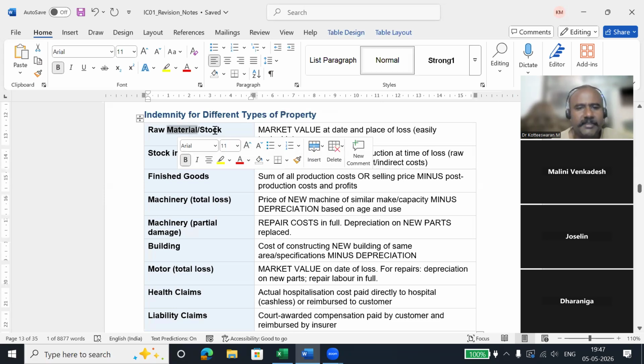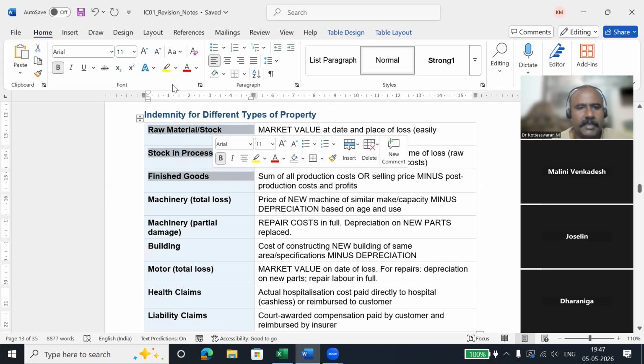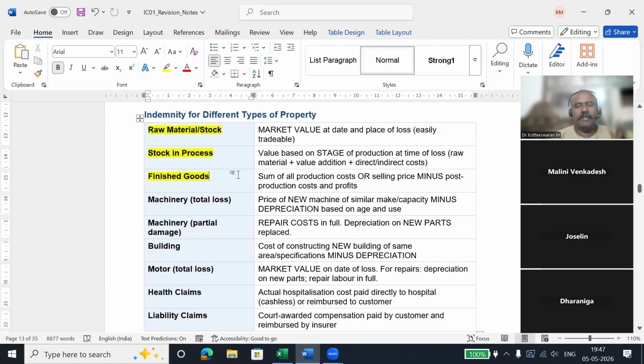So raw materials, stock in progress, and finished goods. These three are interconnected. Raw material is something we are buying as a raw product and we are going to manufacture it. For example, I am buying leather as a raw material.